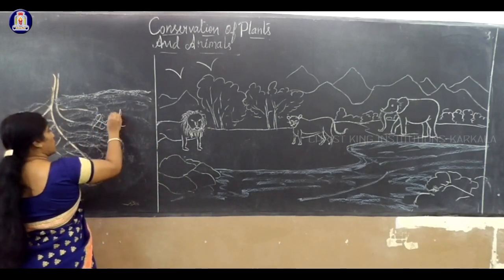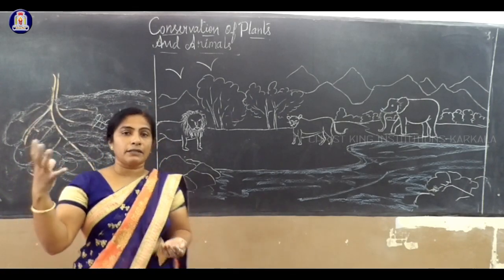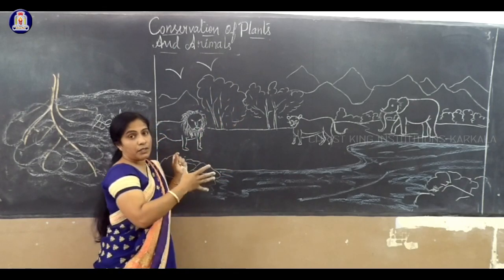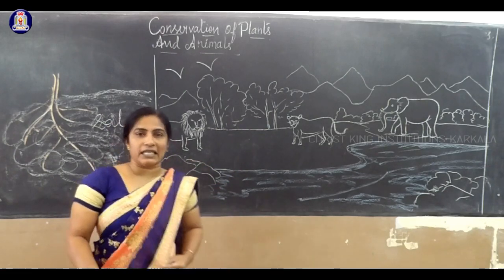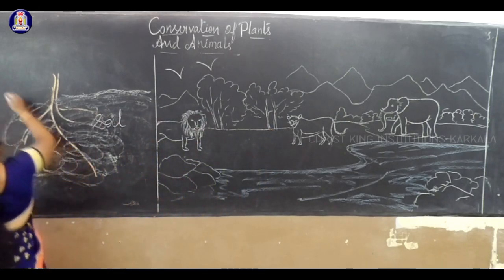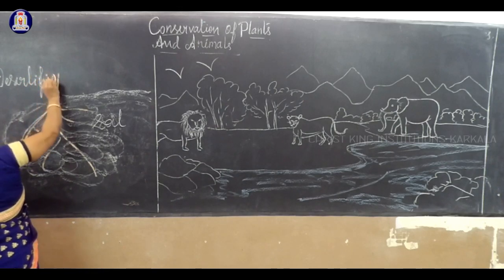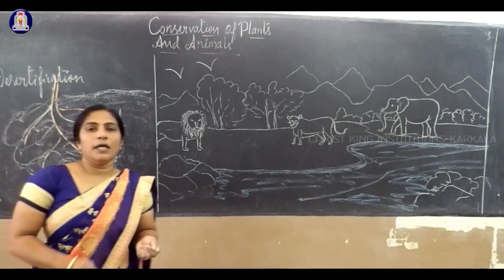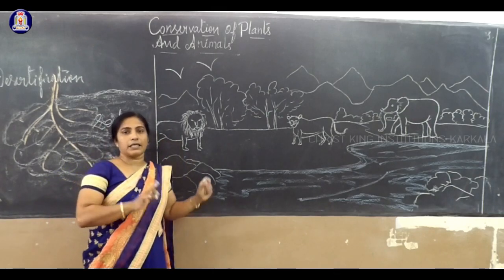So this leads to a term, desertification, where you are removing plants or huge trees. In this area, if you uproot the tree, there will be disturbance in the topmost layer, that is called the crust, the lithosphere. That leads to a term called desertification. So we have studied three terms now. It is my duty to conserve plants and animals. What is conservation? Protecting them in their natural habitat.